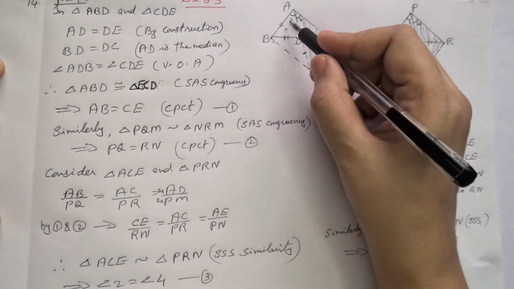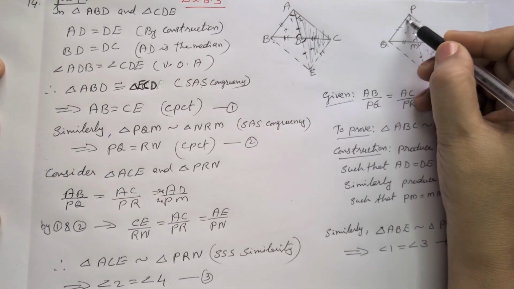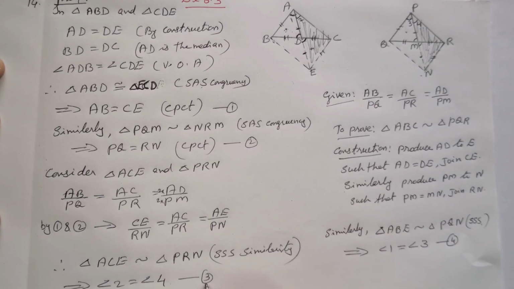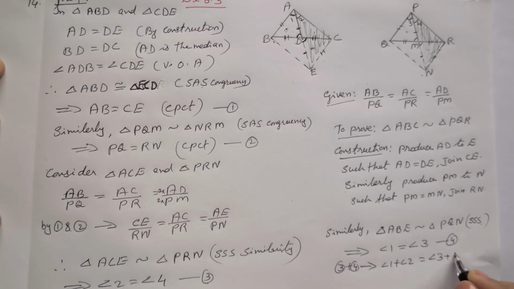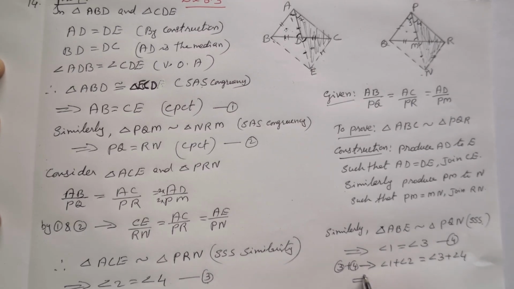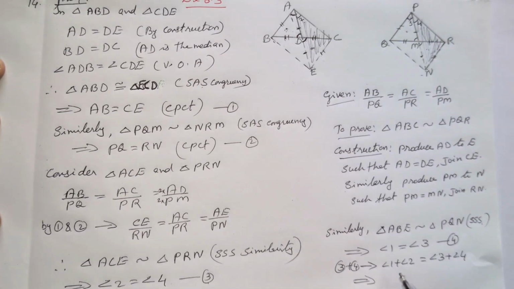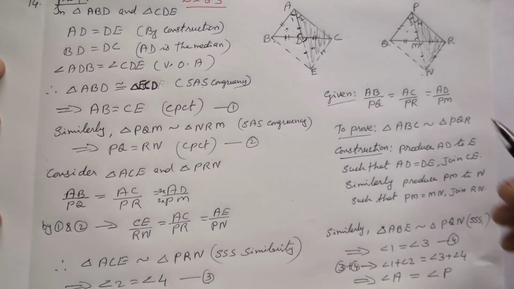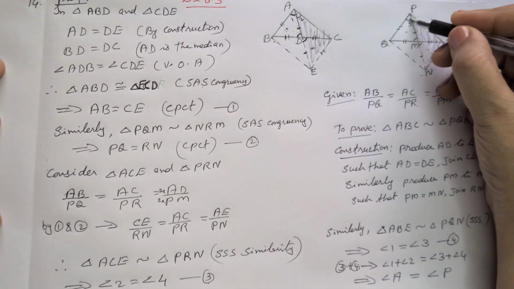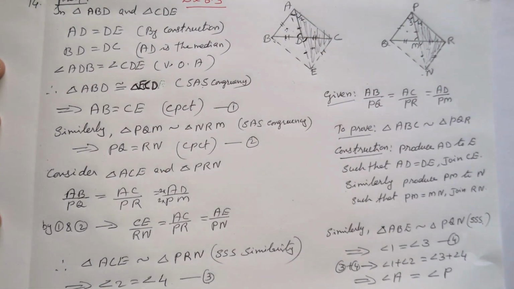Then angle 1 is equal to angle 3. We mark these as equations 3 and 4. Adding 3 and 4, angle 1 plus angle 2 is equal to angle 3 plus angle 4, which implies angle 1 plus angle 2, which is angle A, is equal to angle P. Now we proved that angle A is equal to angle P.